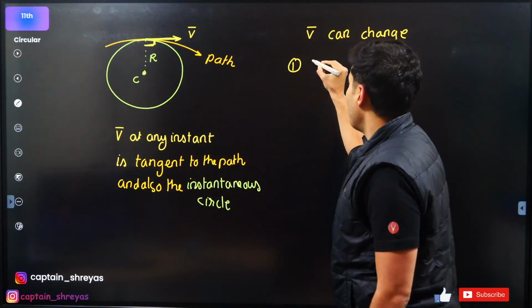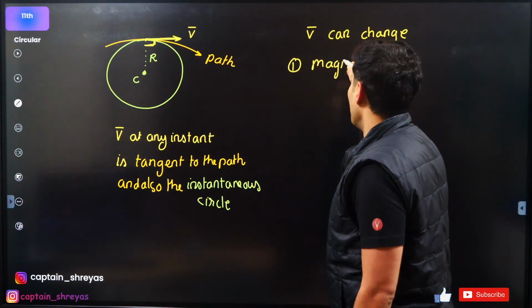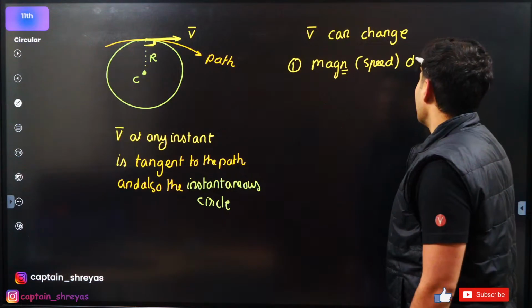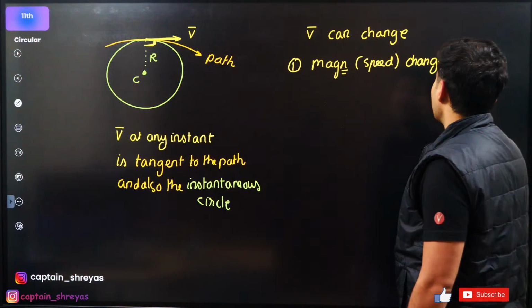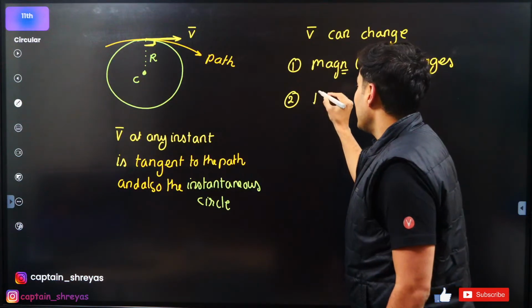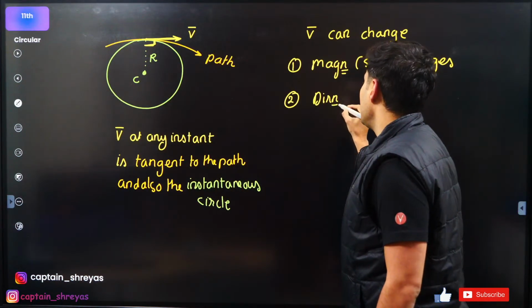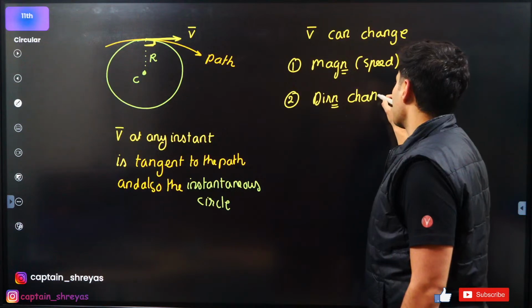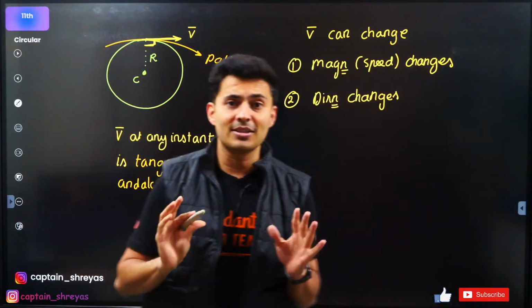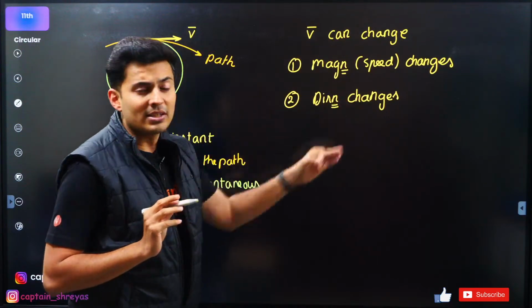Number one, the magnitude. What is the magnitude? Basically the speed. The speed changes. Number two, imagine the direction of the motion changes. So it's pointing here, then it is pointing there, so the direction changes. In either case, the velocity will change.